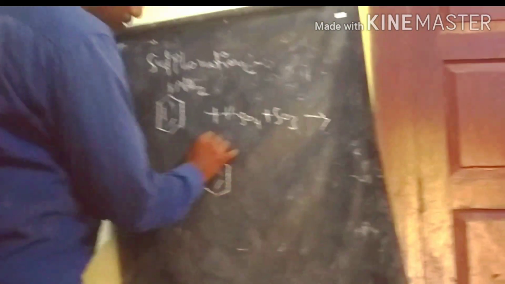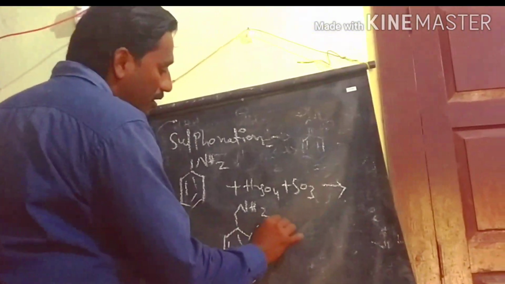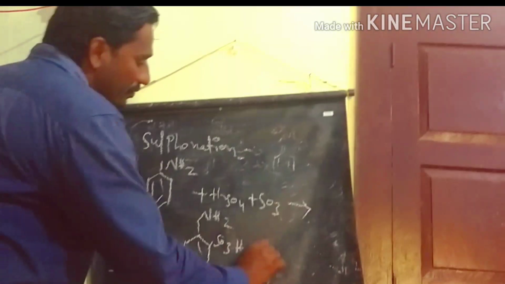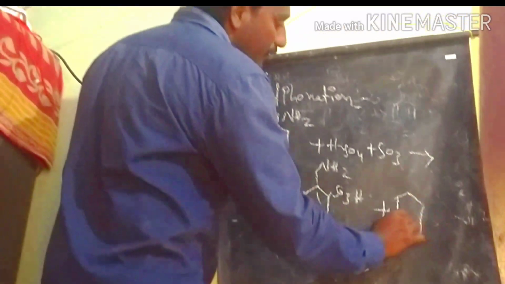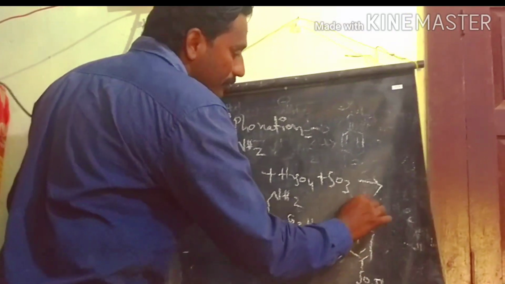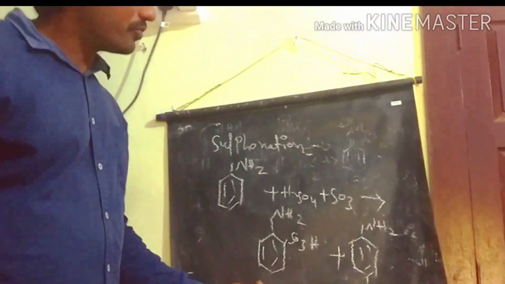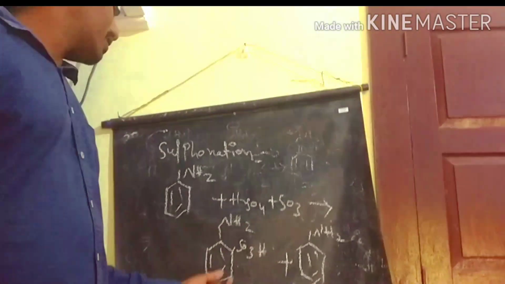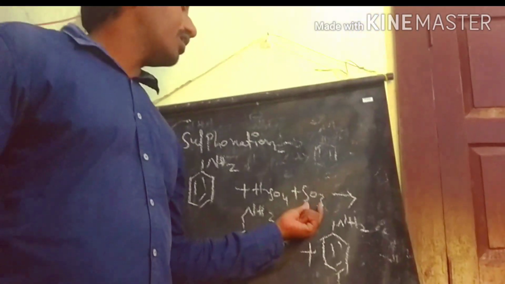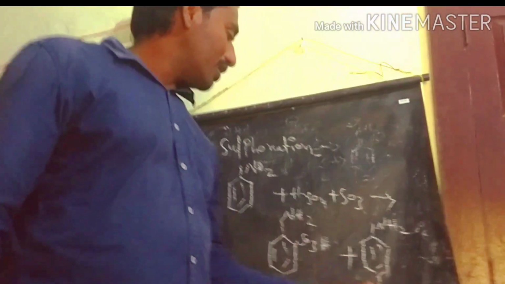The sulfur will take place at the ortho position and para position. So this is the ortho substituted aniline sulfonic acid, and the next one is the para substituted sulfonic acid. Which one is the major product when you compare both? Sulfur trioxide is one of the electrophile examples, so the substitution takes place at the ortho and para positions.